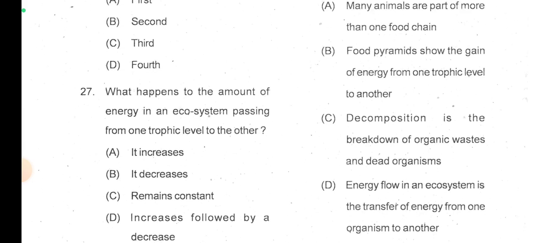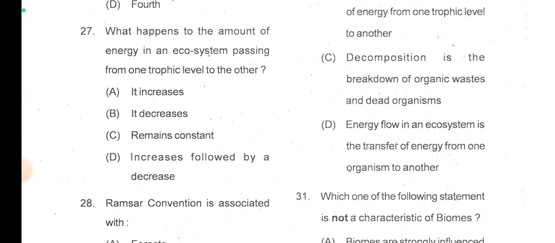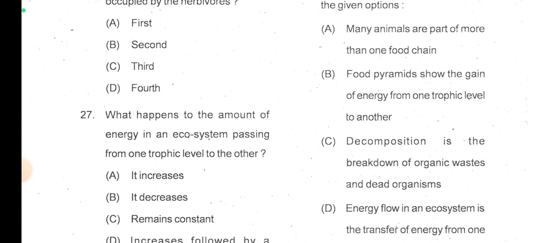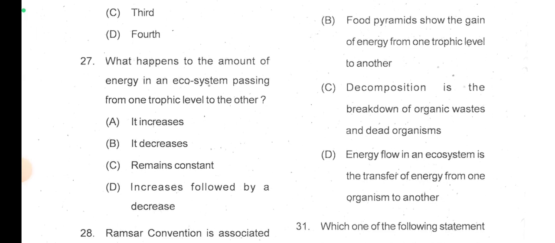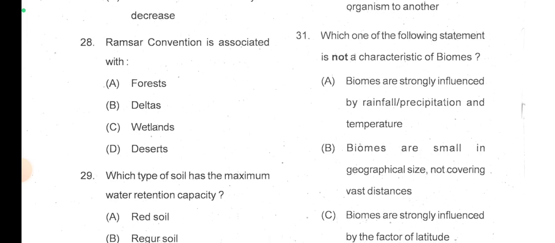I think this is the incorrect one, because we don't say that energy flow in an ecosystem is the transfer of energy from one organism to another. We say it as one trophic level to another trophic level, right? So I think option D is the correct answer, and if I am wrong, please do let me know in the comment section. Which of the following statements is not a characteristic of biomes?